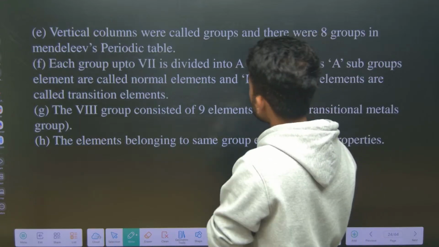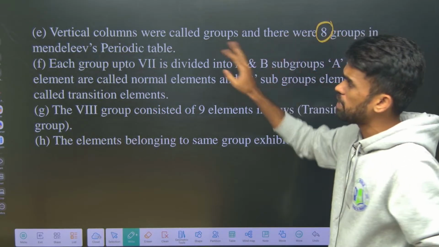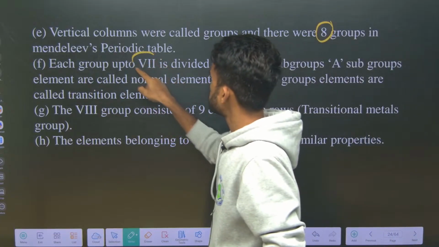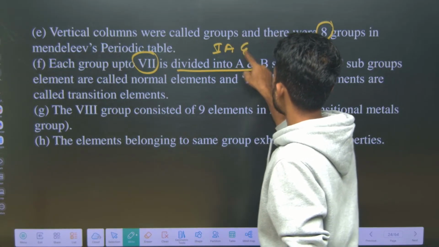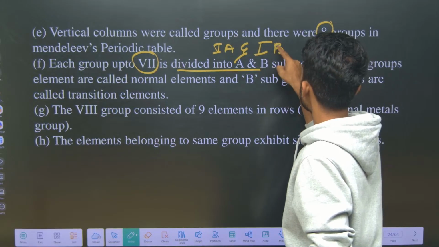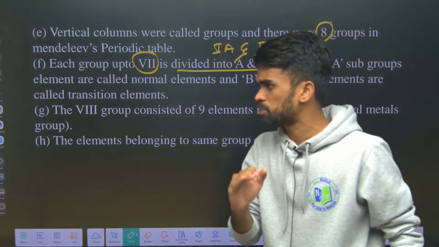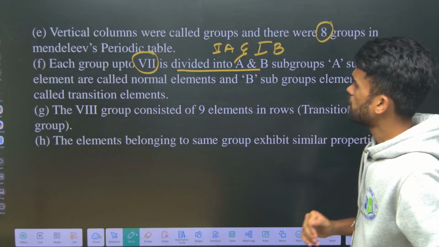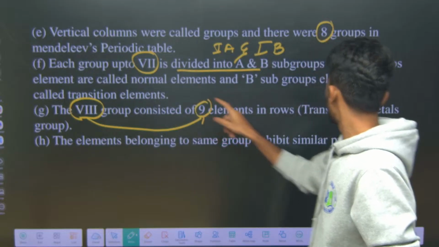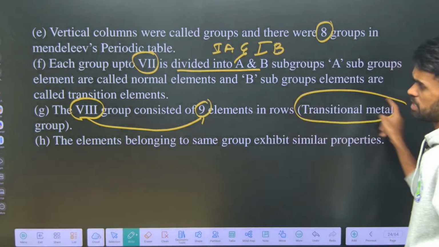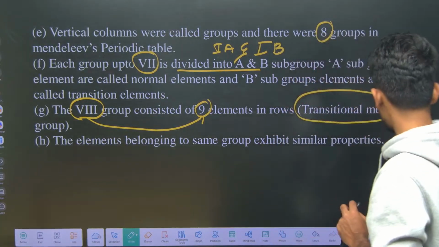Now look here, there were 8 groups in Mendeleev's classification. Each group from the first to the 7th group is subdivided into A and B, like 1A, 1B, 2A, 2B, 3A, 3B, and so on, up to 7 groups. Now the 8th group consists of 9 elements which are considered transition metal groups. I will show you in the periodic table, just hold for some time.